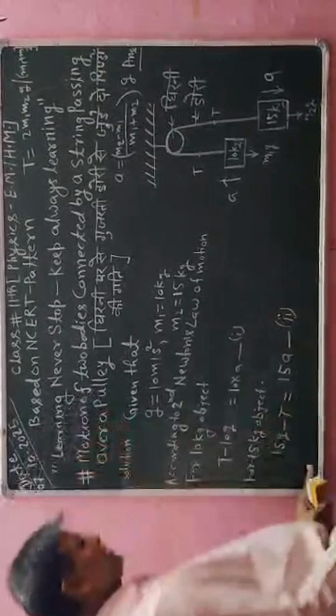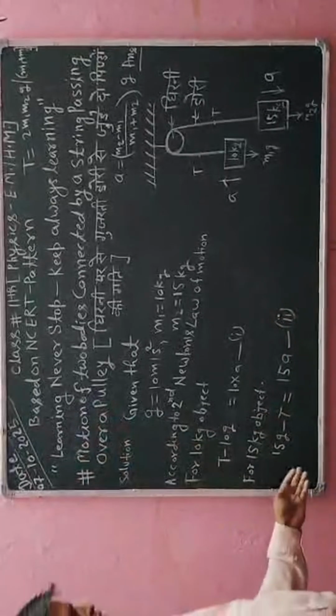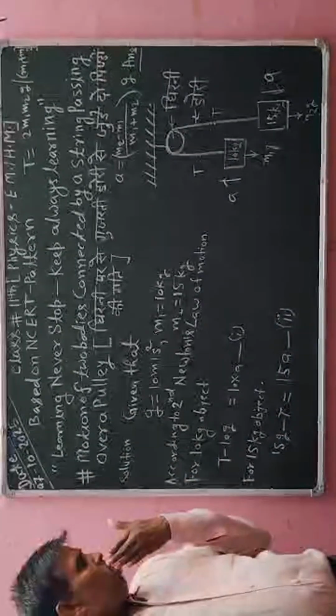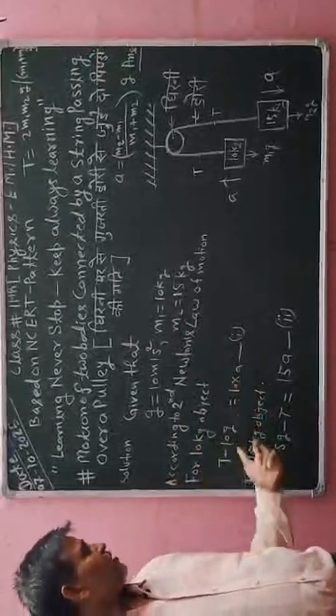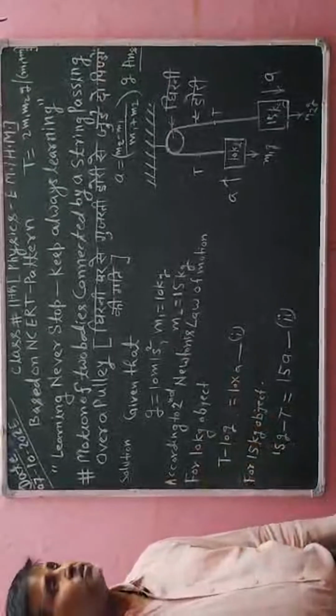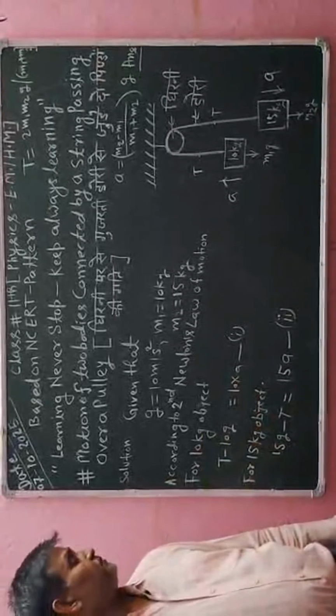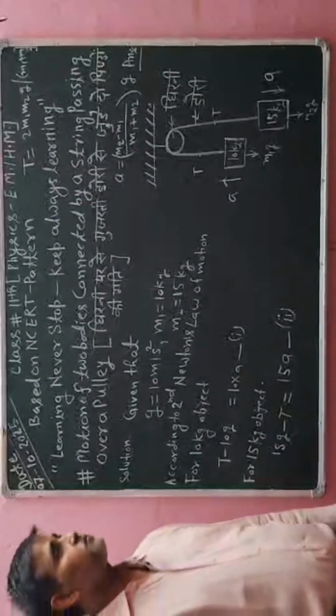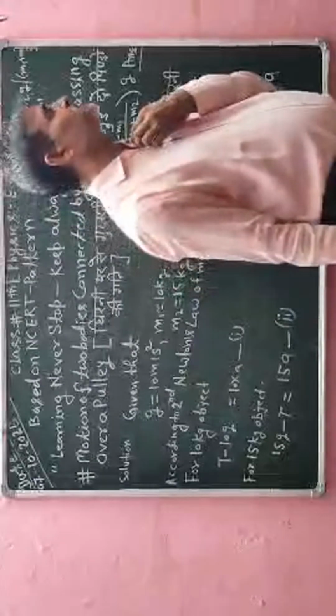So with the help of equation number 1 and equation number 2, I will solve, and after solving I will get the value of a and also the value of t. Okay, students, I hope that you are understanding all this information clearly. You should also explain the information in detail.